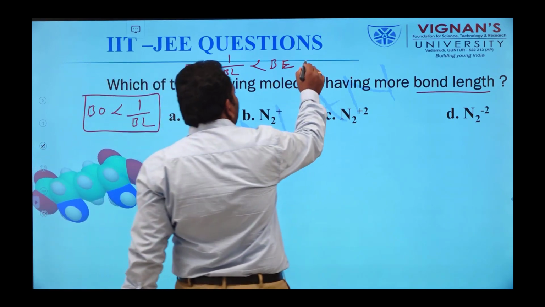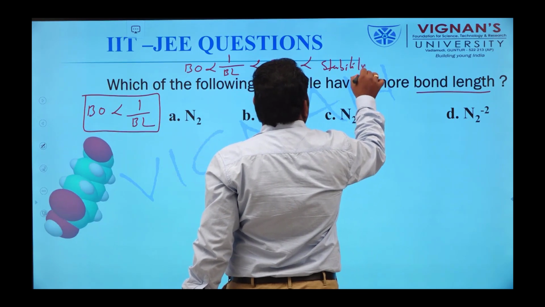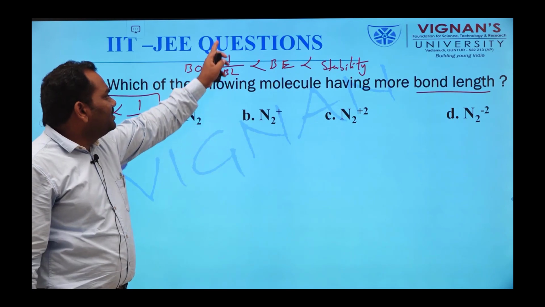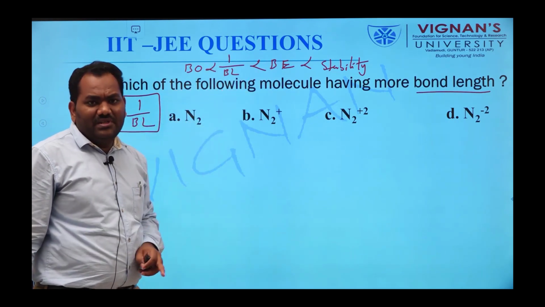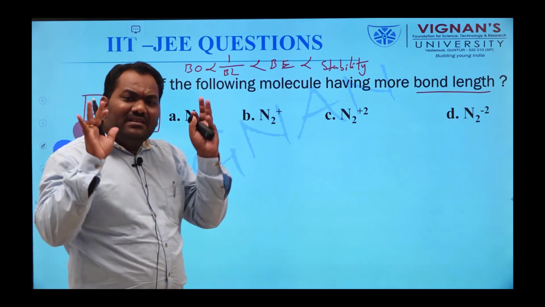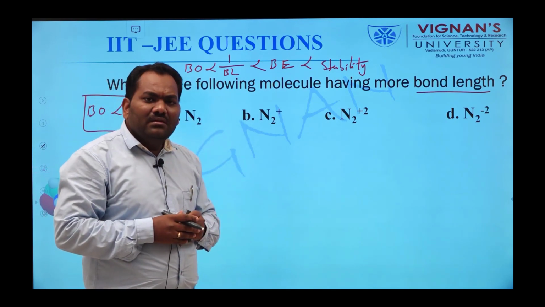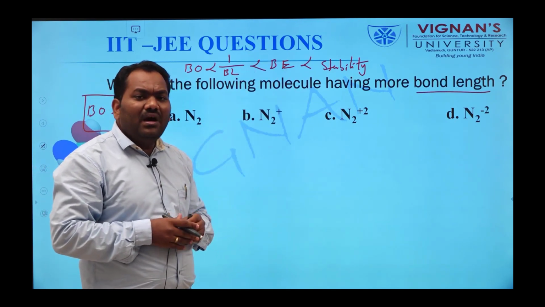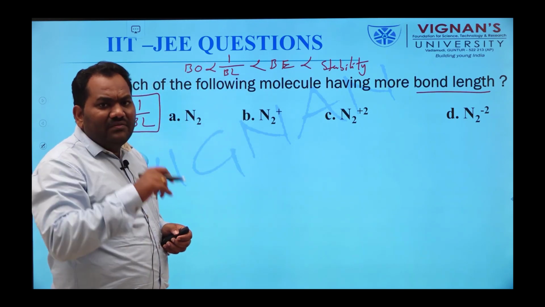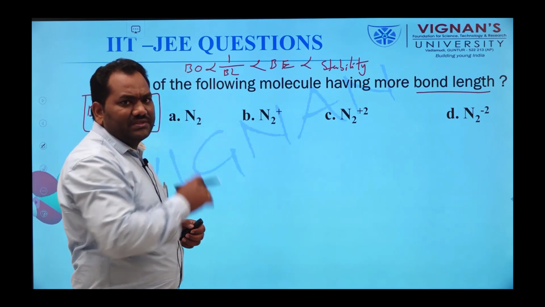Similarly, it is also directly proportional to the stability of the molecule. This is the relation between bond length, bond enthalpy and stability. By calculating the bond order, we can also predict the stability order, bond enthalpy order or bond length order. Okay, clear?